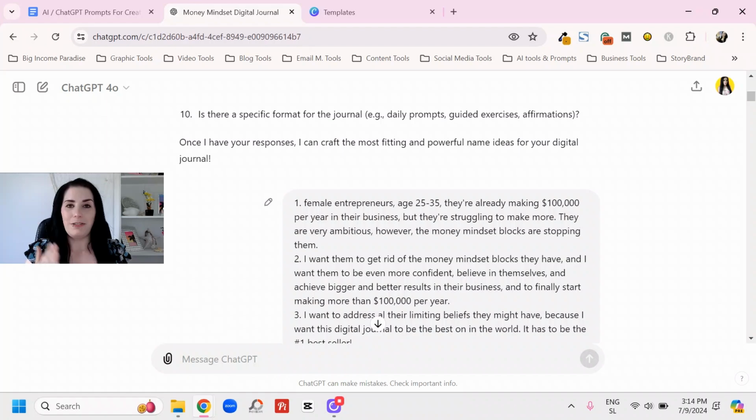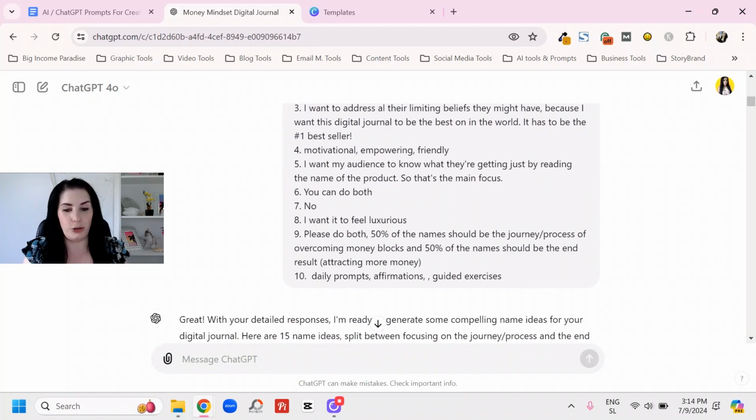Be very, very specific. Details like that are so important, because if the AI tool knows more about you, about the goal you want to achieve with this digital journal, it's going to create a better outline. It's going to create better anything that you need for this journal. It's just going to do better.